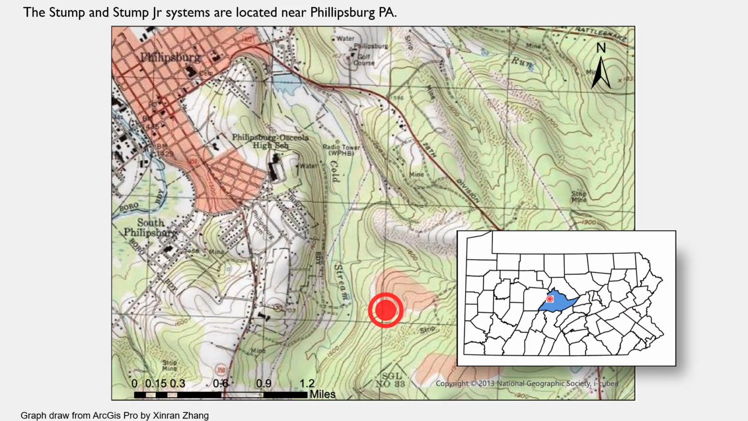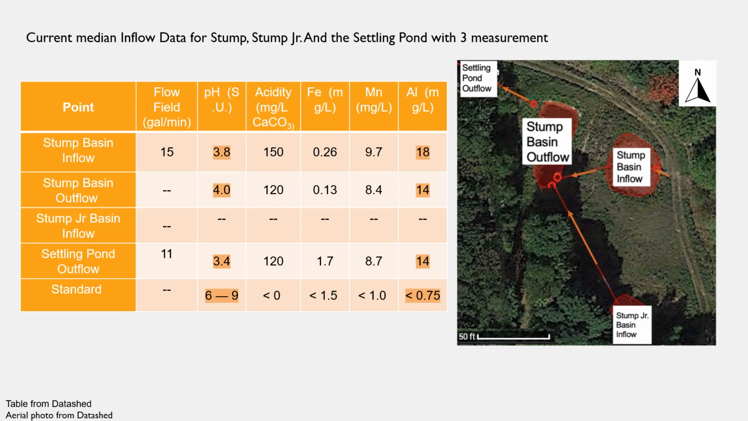The treatment system is located near the town of Phillipsburg. The current system consists of 2 limestone beds and 1 settling pond. The inflow at Stump comes from a pipe, while the inflow at Stump Junior is from an underground seep. This means that the water quality can be recorded at Stump but not at Stump Junior. The water quality is acidic with high quantities of dissolved metals, the main pollutant being aluminum.